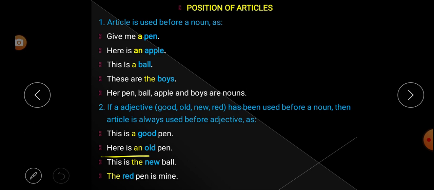Second example, "Here is an old pen." In this sentence, pen is a noun, and before the pen the adjective old is there. That's why we have used the article before the adjective old. Next, "This is the new ball." Here ball is a noun, and before the noun, new is an adjective, and that's why before the adjective new we have used the article "the." So what is rule number 2? If an adjective is used before a noun, then we have to use the article before the adjective.